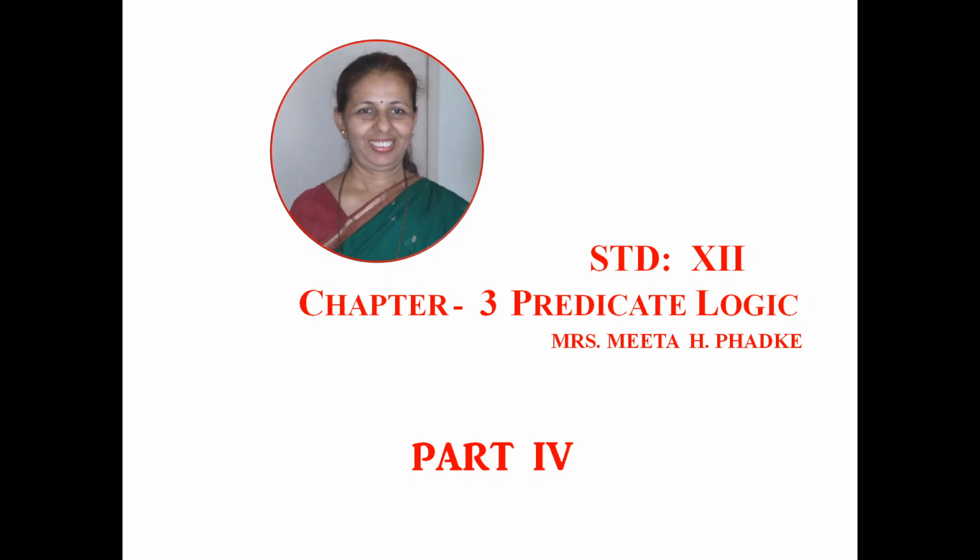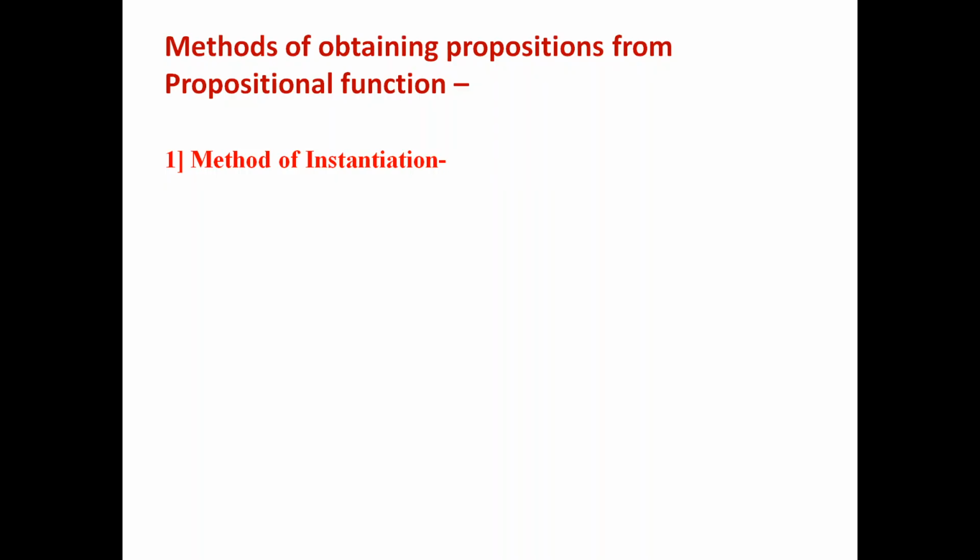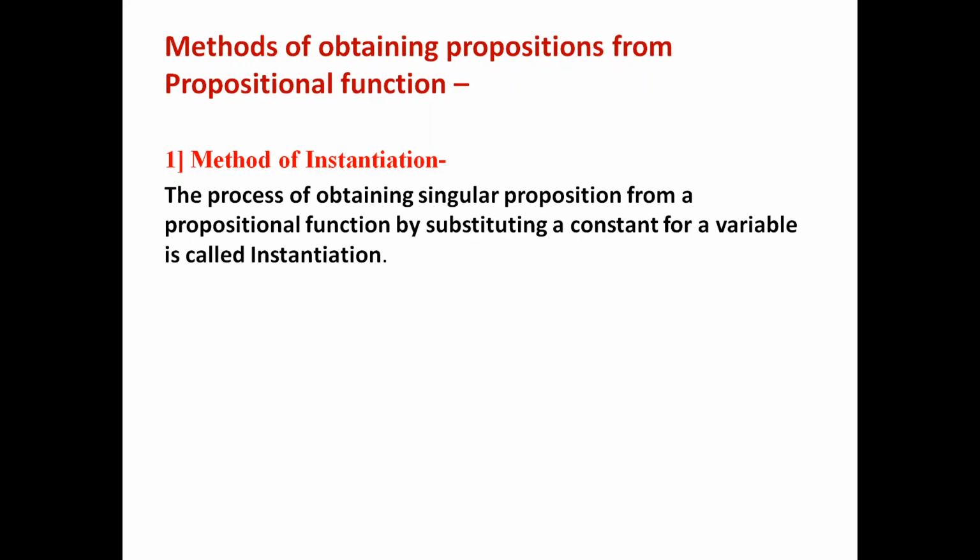Today we will be doing part 4 of chapter 3, predicate logic. Here we will be studying methods of obtaining propositions from propositional functions. The first method is the method of instantiation. What do you understand by the method of instantiation? It is a process of obtaining a singular proposition from a propositional function by substituting a constant for a variable.